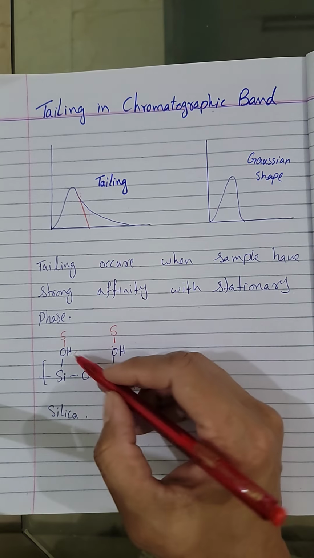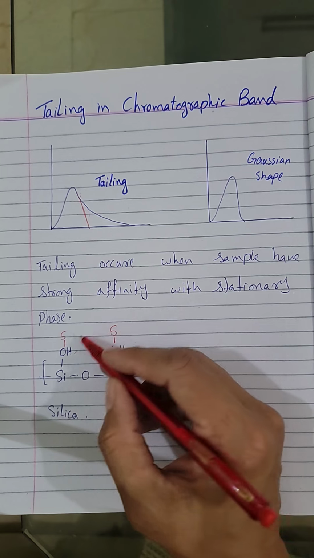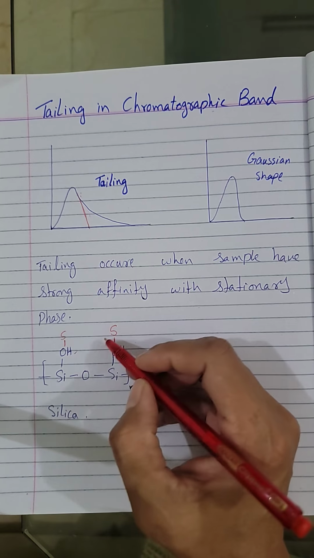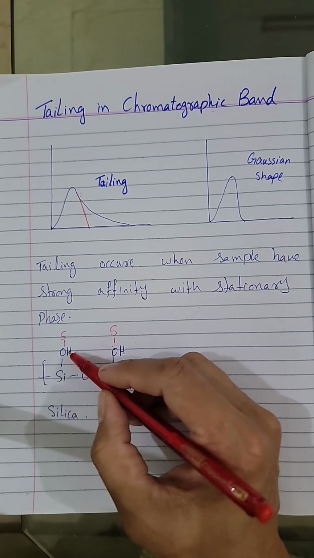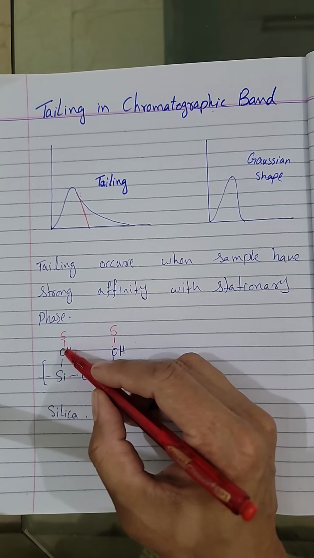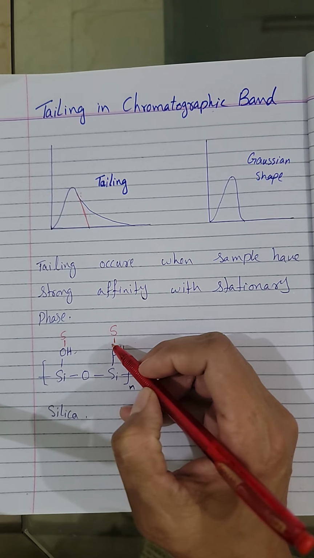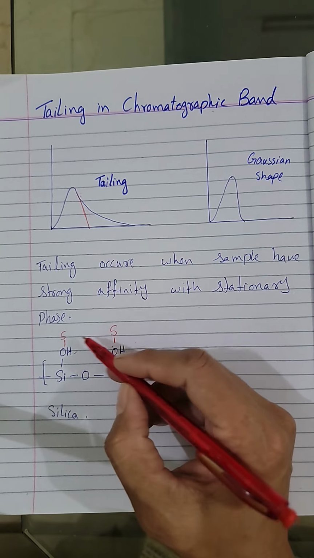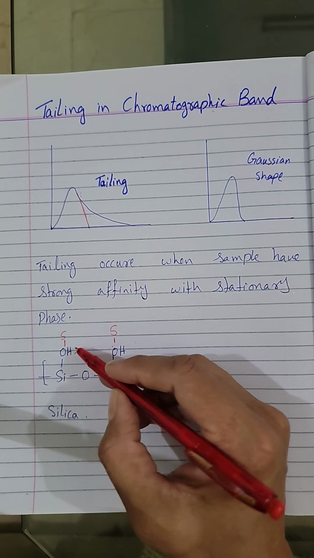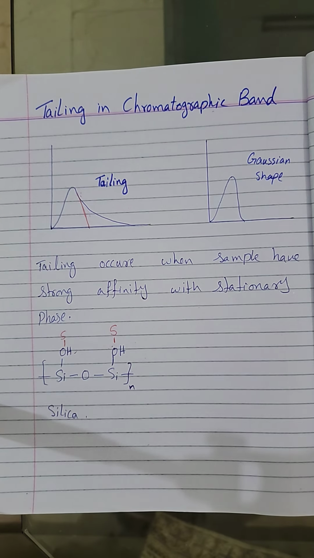The mobile phase tries to elute our sample, but the stationary phase strongly holds our sample on this oxygen position, on this hydroxyl position with oxygen. So the main reason behind this tailing is strong attachment of the sample with this hydroxyl group. Due to strong attachment of the sample with the stationary phase, tailing of the band occurs.